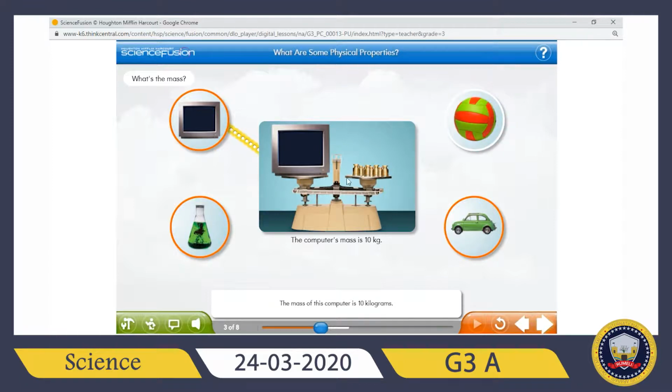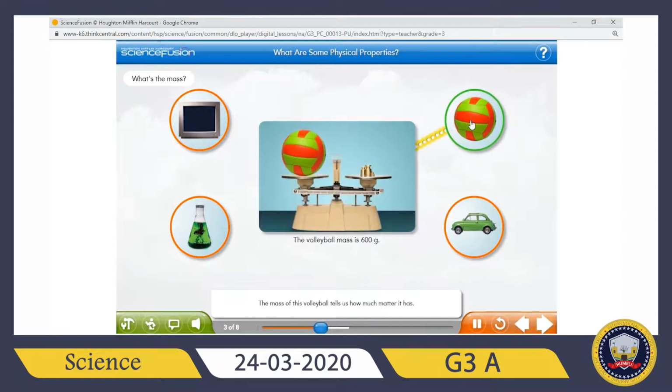Let's check this part for ball. Let's click ball. The mass of this volleyball tells us how much matter it has. The mass of the volleyball is 600 grams. So it said the volleyball mass is 600 grams. We used a pan balance again, but this time we put a small amount of grams here when we compare it with the computer mass, right? So what about a toy car?